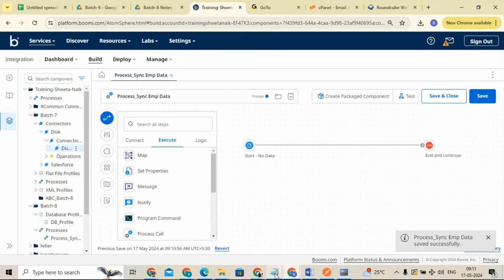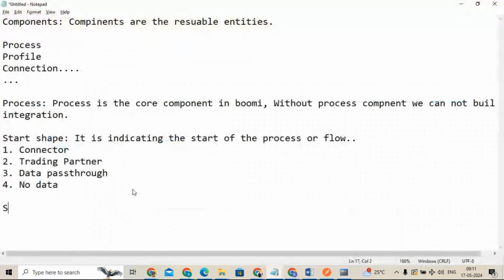Okay, so now shapes. What do you mean by shapes? See, in a coding language, if you are working on any development with the help of coding, like if you are using Java or Python or any machine learning code, whatever development you want to do and whatever actions you want to perform, those can all be performed with the help of coding, right? So as I mentioned, Boomi is a low coding tool where we can achieve our integrations without coding.